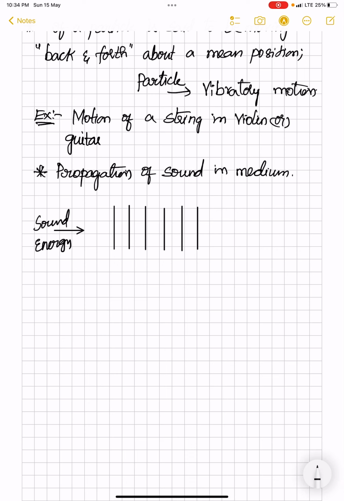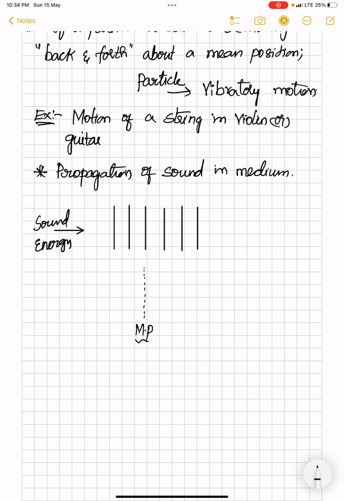Assume that due to this sound energy, about a mean position, I would like to consider somewhat closer, so say this is your mean position. Assuming this is your mean position, MP not Madhya Pradesh or middle point, this is your mean position.